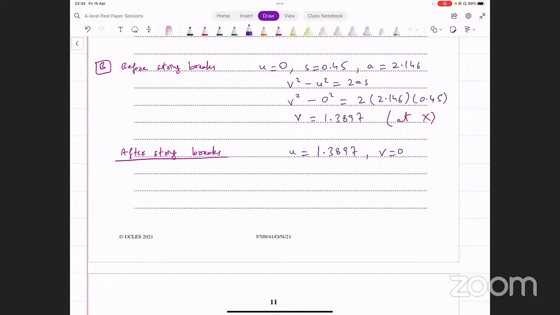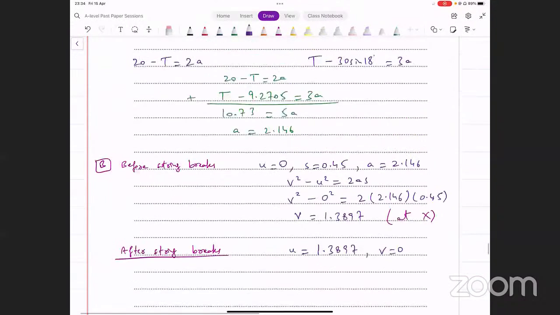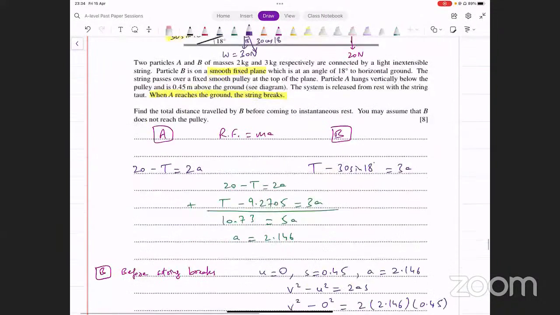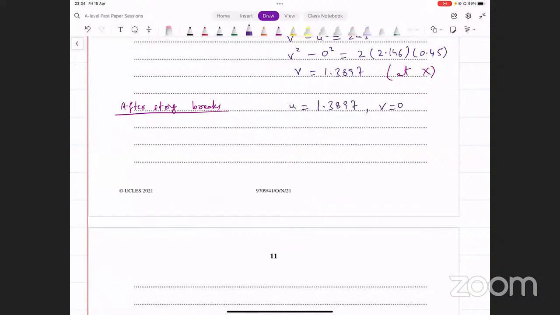Now, how can we find the acceleration for the next part? अब next part में देखें जब particle यहाँ पे आ जाएगा आगे, कौन सी forces act कर रही होंगी particle B के ऊपर? Let's say the particle is here somewhere. कौन सी forces act कर रही हैं? Is there any tension? There is no tension anymore because string तो break हो गई है. Tension तो है ही नहीं. अब कौन सी force act कर रही है? There's only a backward force, and that is this component, that is 30 sin 18. तो acceleration इस part में आपकी क्या हो जाएगी? आप दोबारा से यहाँ पे क्या कर सकते हो? You can use RF equals ma, resultant force equals mass into acceleration.